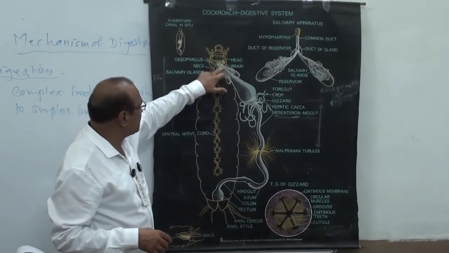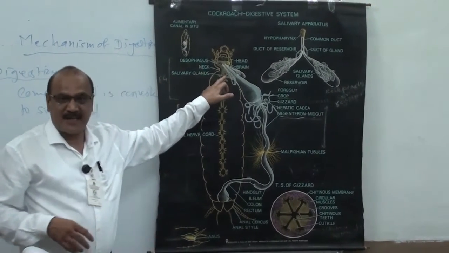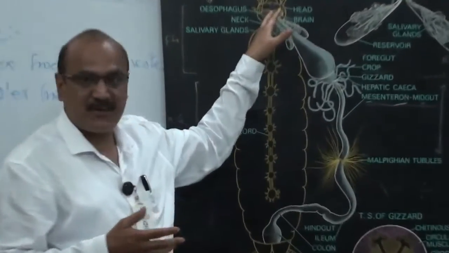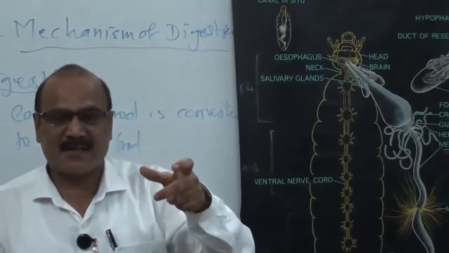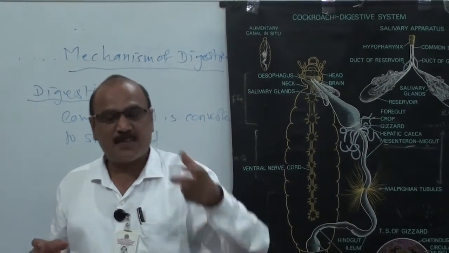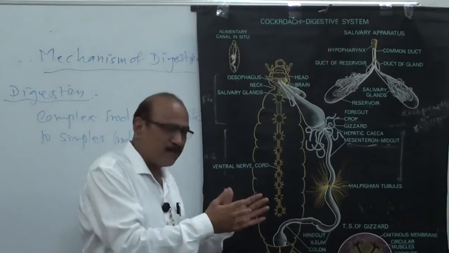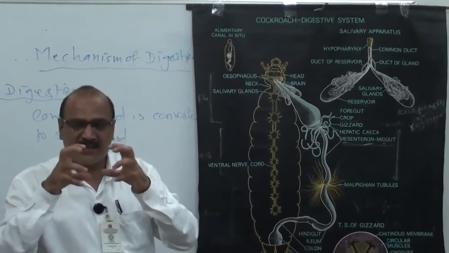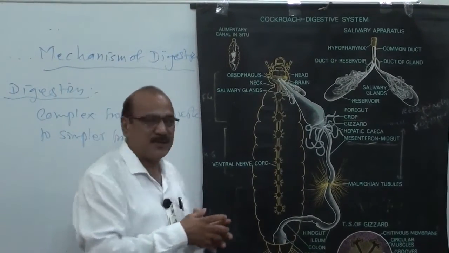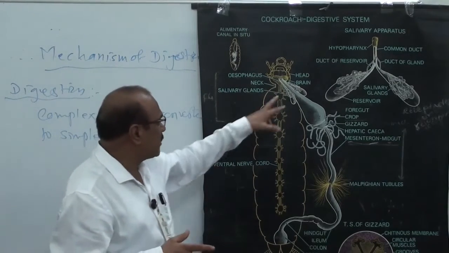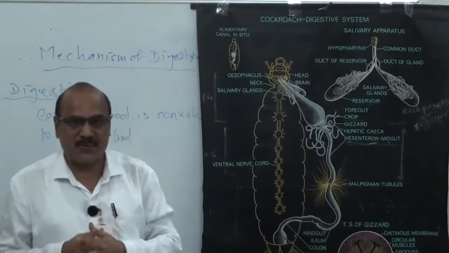and their secretion comes to the pre-oral cavity in a pharynx. Actually, here hypopharynx is one of these parts. Here two parts are there. One is a salivarium part and the posterior part is a salivarium. The salivarium part is useful for mastication or lubrication of this food material because of this mucin. And saliva is useful to start the digestion process.